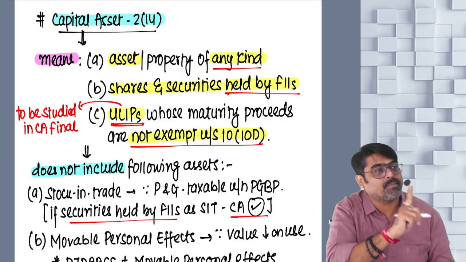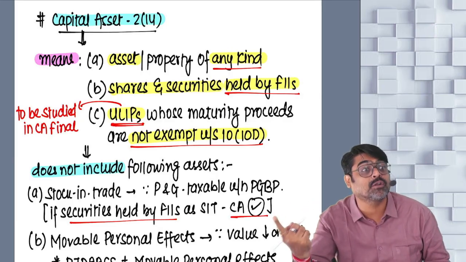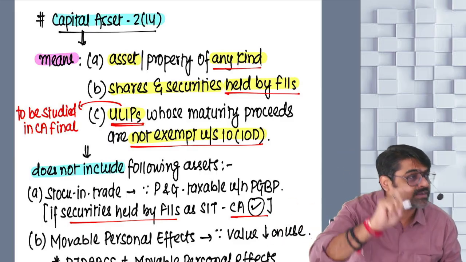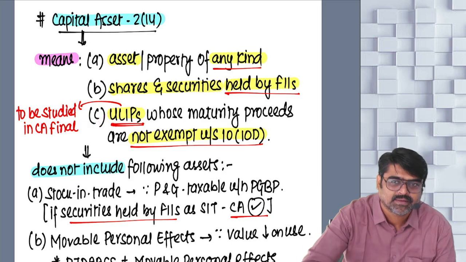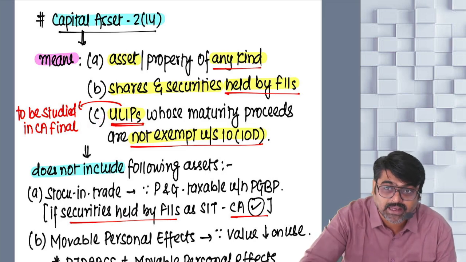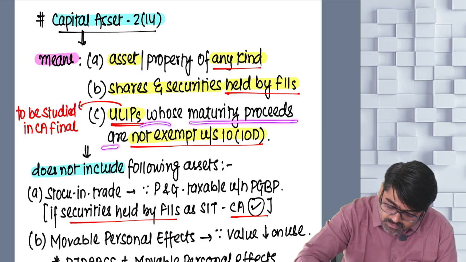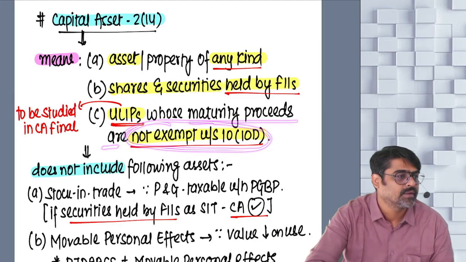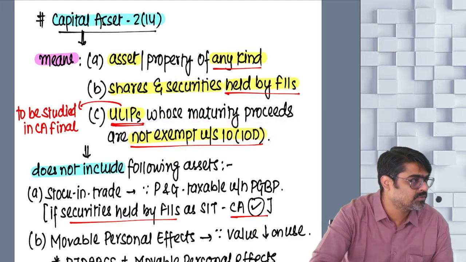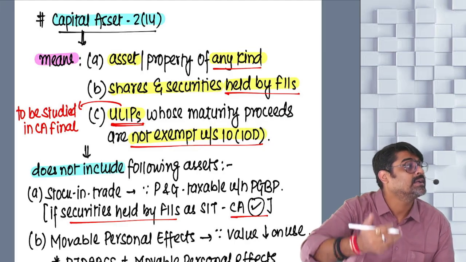So it is very important for us to consider these types of insurance policies also as your capital asset. Hence, point number C. Any ULIPs whose maturity proceeds are not exempt under section 10(10D). So there are certain specific types of ULIPs whose maturity proceeds are not exempt under 10(10D).